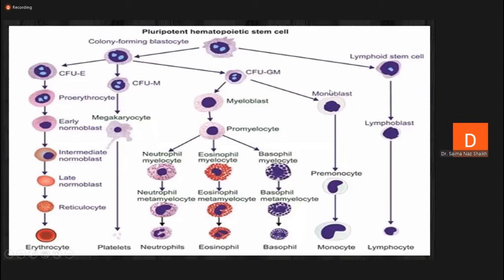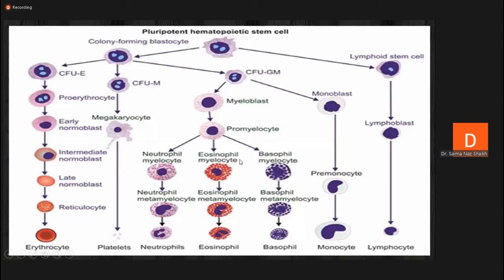Monocyte first converts into monoblast, then pre-monocyte, and ultimately into the mature monocyte. So these are the different stages of monocyte: first monoblast, then pre-monocyte, and then monocyte. But come to the colony-forming unit granulocyte. The colony-forming unit granulocyte gives the generation of neutrophil, eosinophil, and basophil.